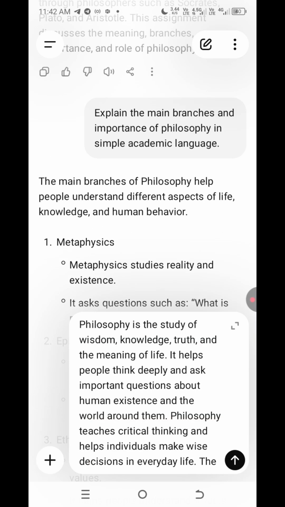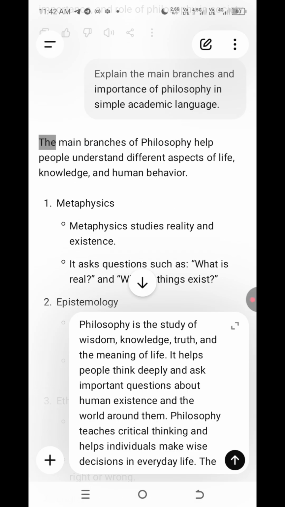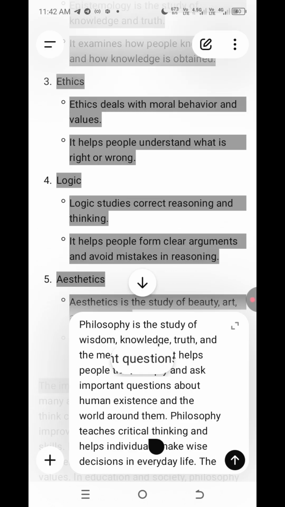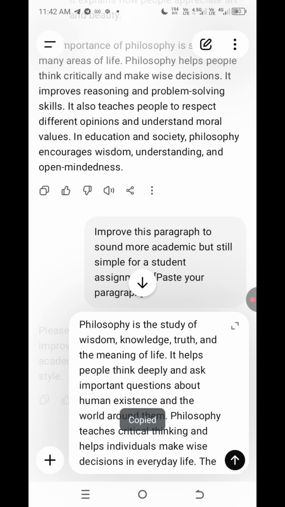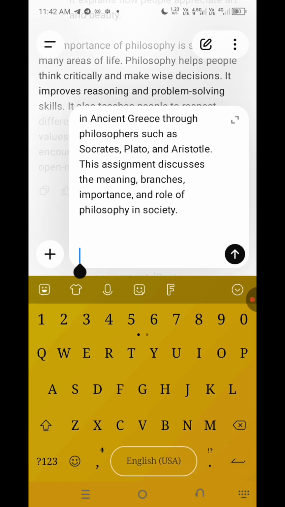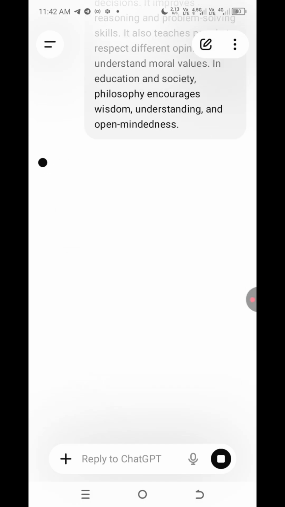Then I'll copy the other one, which is the main branches. Okay. So I'll paste that one as well. Then I'll send it.